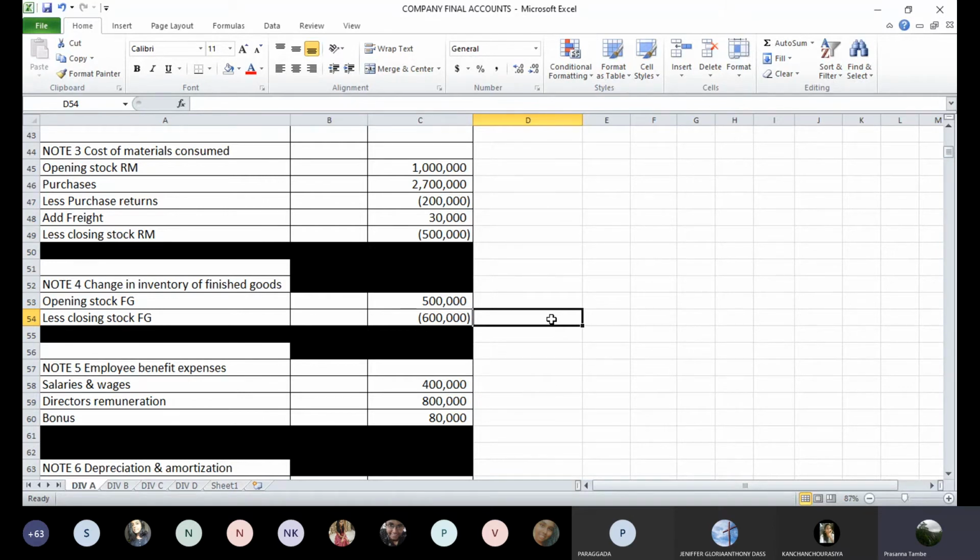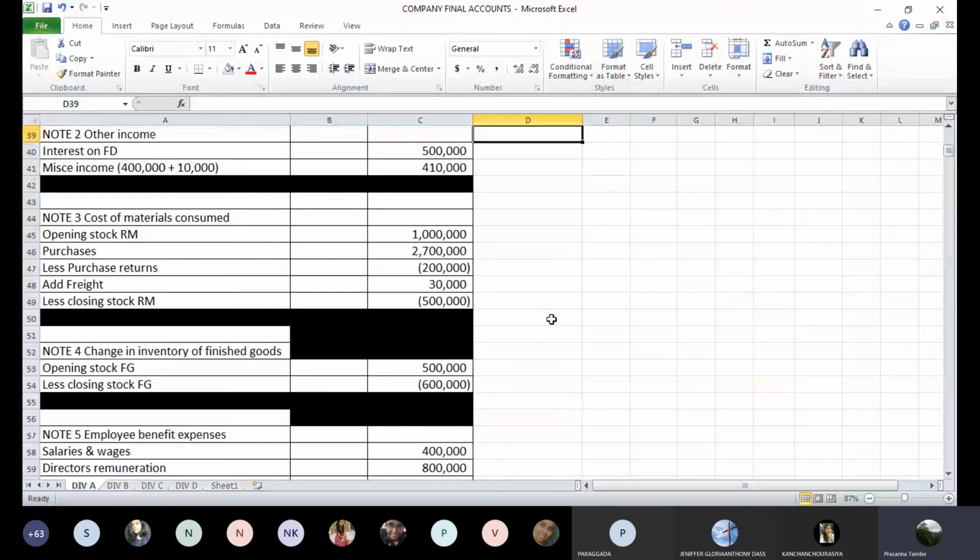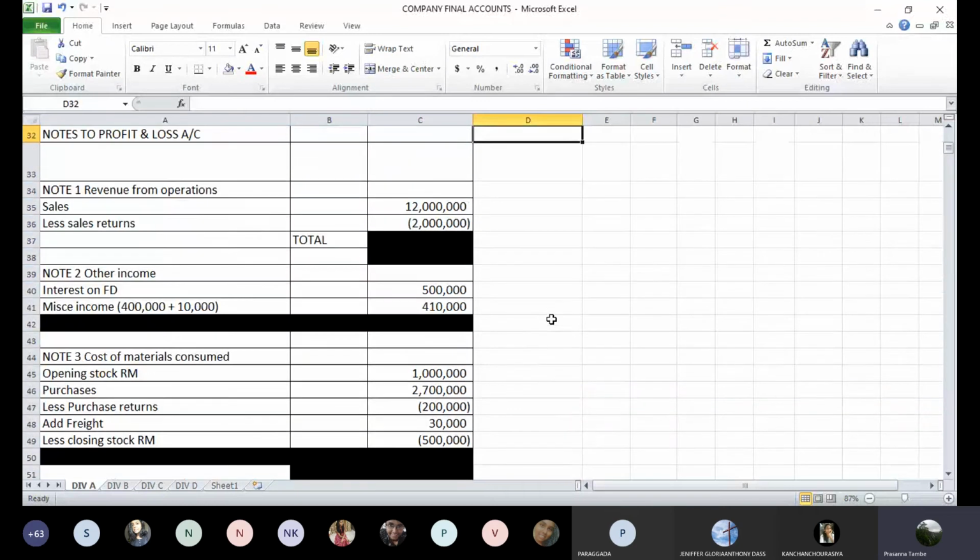Has everyone finished up to this stage? Yes, sir. Any difficulty out of the details discussed so far, postings made so far? No, sir. Okay, fine. Now only one adjustment is left, and that is provision for income tax. Now this we can do only when we can find out the profit. So first step will be to take the totals of all these notes, then post these numbers in the P&L account, and then we will get the profit, and then we will give the effect of tax provision. That is the only thing that we have to do.